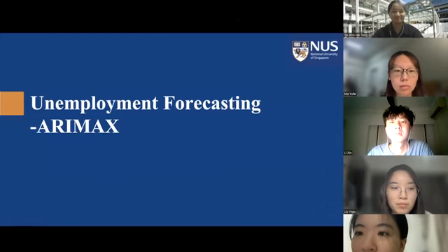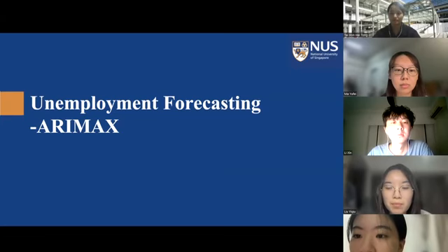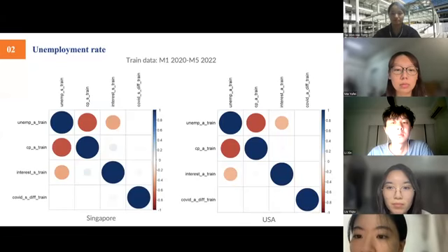For better forecasting, we also use the ARIMAX model. ARIMAX is related to the ARIMA technique, but while ARIMA is suitable for datasets that are univariate, ARIMAX is suitable for analysis where there are additional explanatory variables. The unemployment data is suitable for ARIMAX because there is more than one variable correlated to the unemployment rate, such as CPI and interest rate.